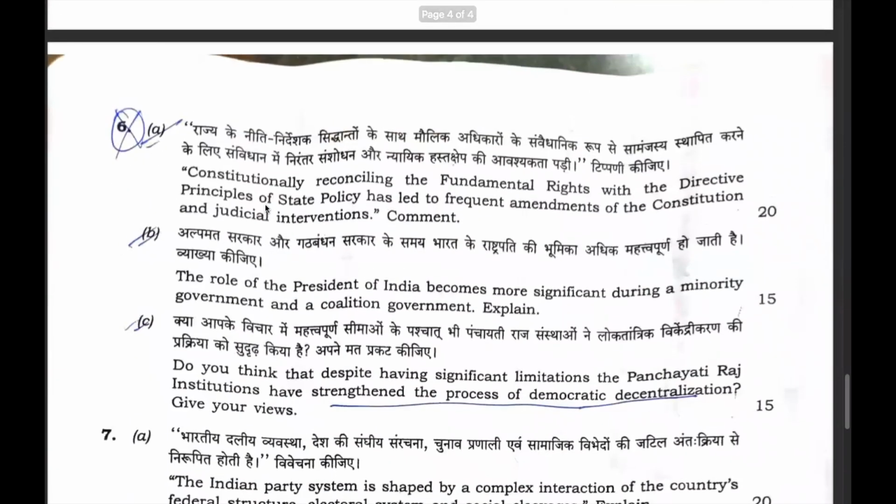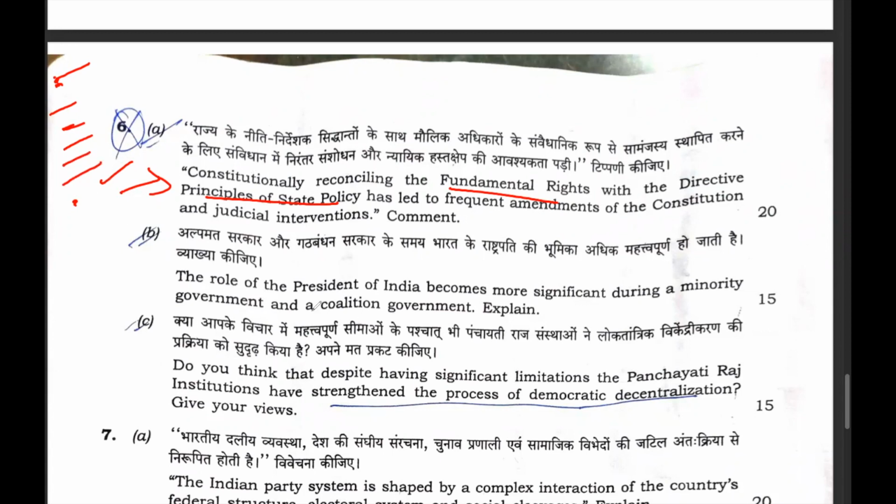Now in the optional questions, the first question is regarding the reconciliation of the fundamental rights with the directive principles of state policy, due to which there are various amendments and interventions. This is a very simple question where we will start from the Champakam Dorairajan case and go until the Minerva Mills case. Champakam Dorairajan case, then the Golaknath case, then the 24th and 25th Constitutional Amendment Acts, then the Kesavananda Bharati case, then the 42nd Constitutional Amendment Act, and then the Minerva Mills case.